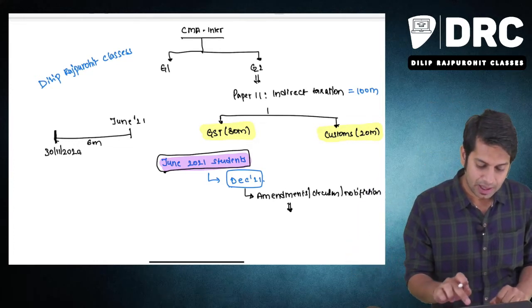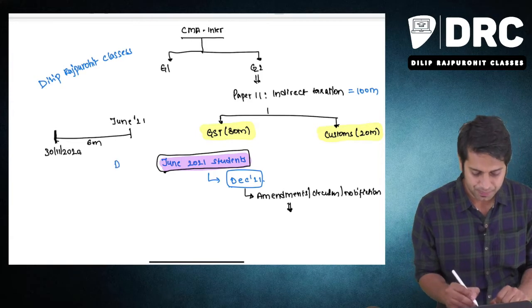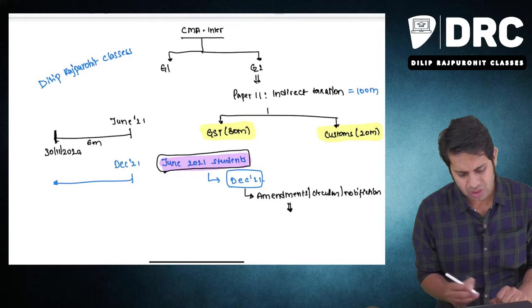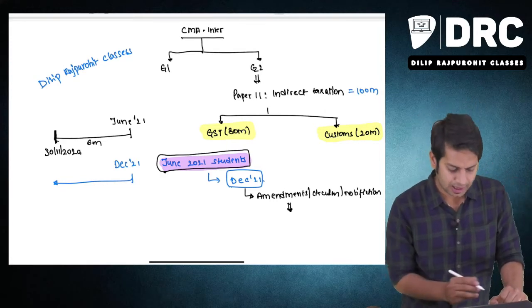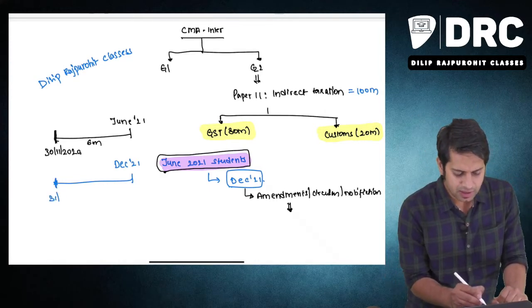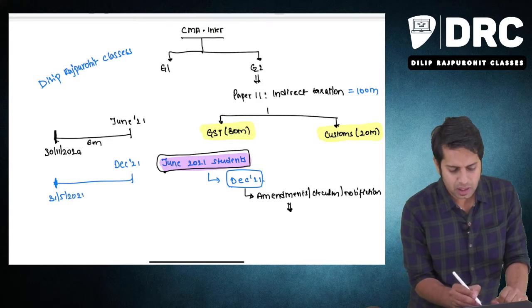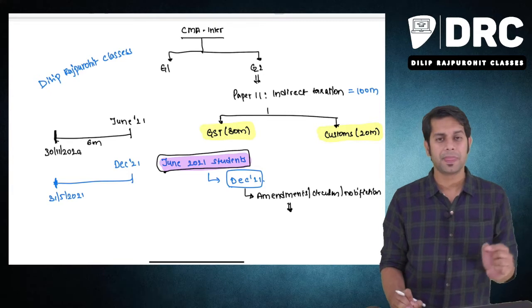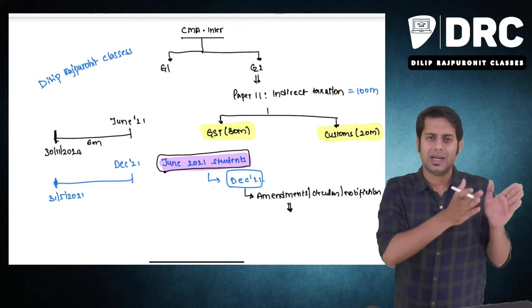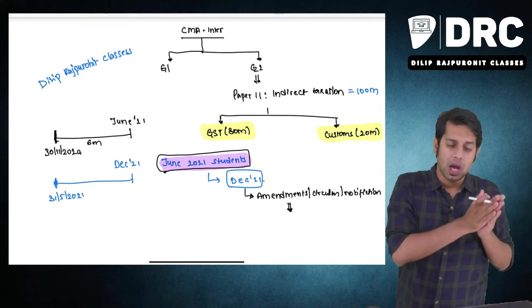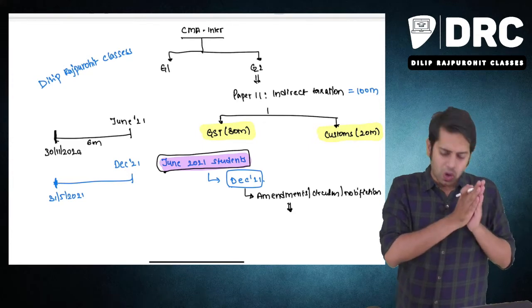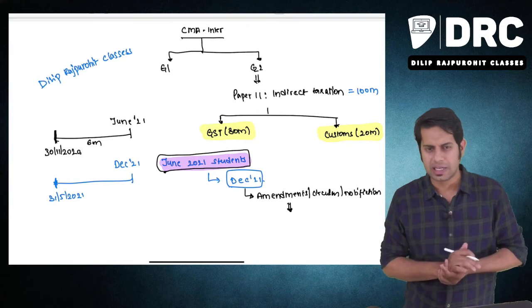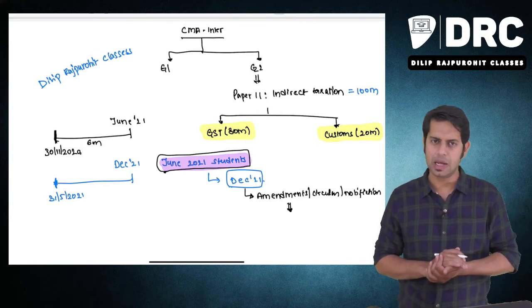Sir, if I am writing my examination in December 21, what is the cutoff date for me? Again, go 6 months back. So 6 months back is 31st May 2021. Whatever changes have been made in the GST law till 31st May 2021, all those amendments, circulars and clarifications given by the government will be applicable to you in your examination which is happening in December 21.